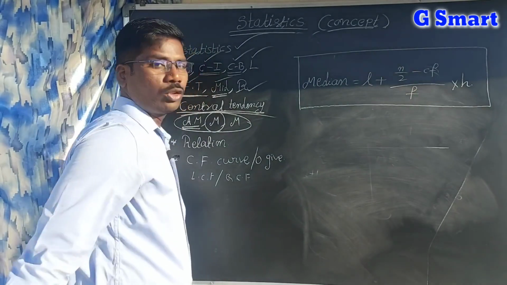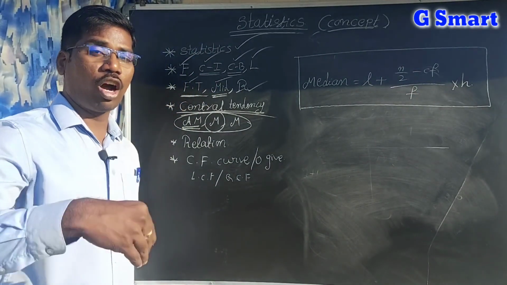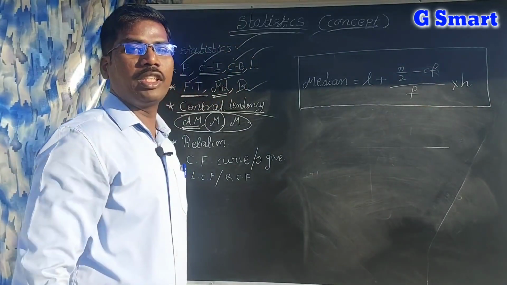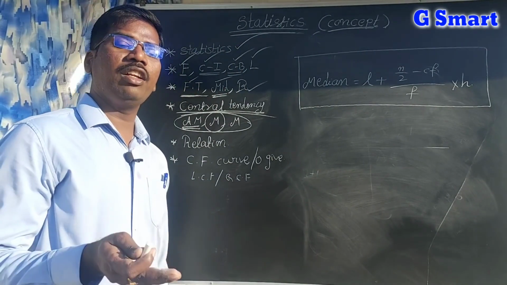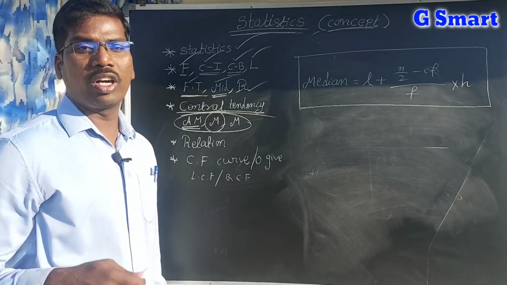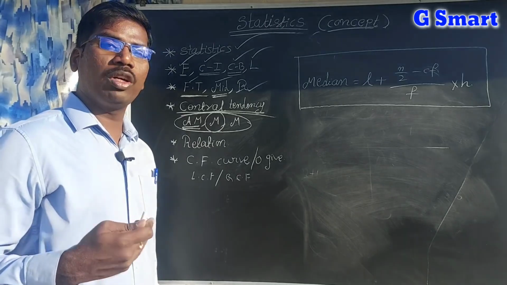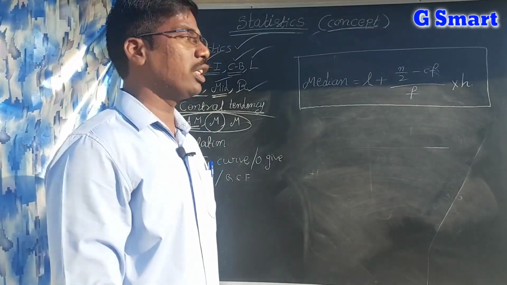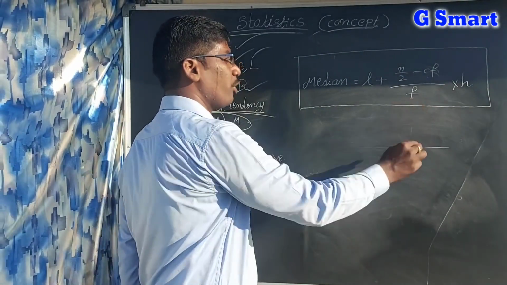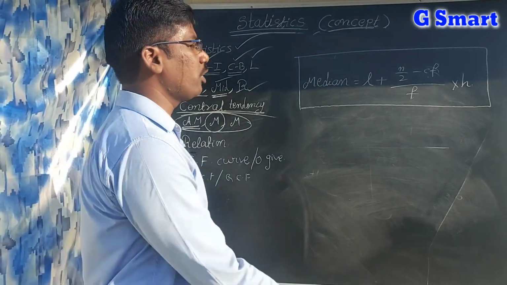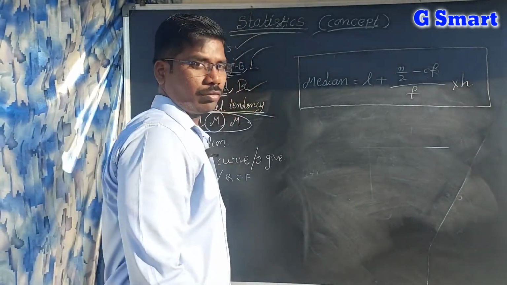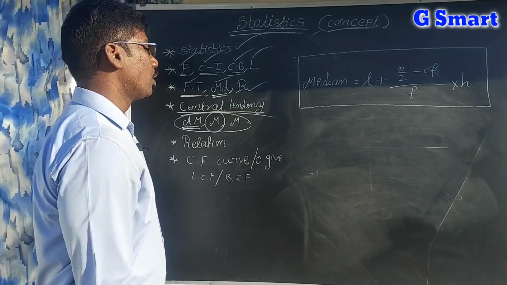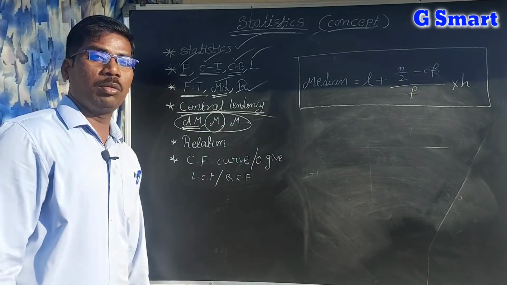N by 2: n means the total frequency, so n by 2 is half of the total frequency. CF, cumulative frequency, means the cumulative frequency of the preceding class. F means the frequency of the median class, the required frequency. And h is the height, the class interval, the length of the interval. So these are the terms in the median formula: L plus n by 2 minus Cf by small f into h.